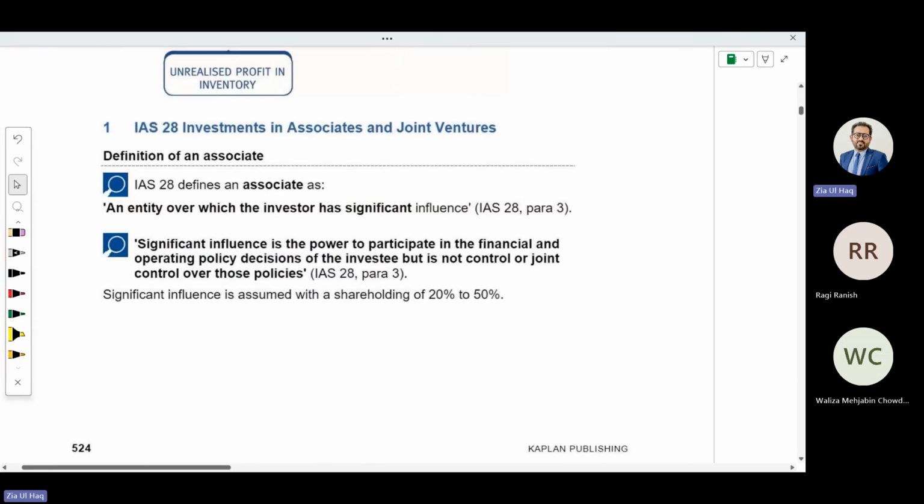Associate: an entity over which the investor has significant influence. Significant influence is the power to participate in the financial and operating policy decisions, meaning involvement in the decision, influencing the decision of the investee, but it is not control or joint control, because if there is control, that is a subsidiary. Significant influence is assumed with a shareholding between 20 to 50%.